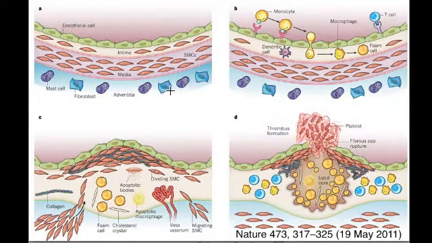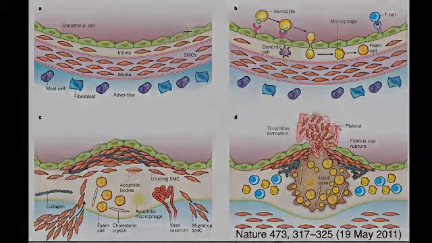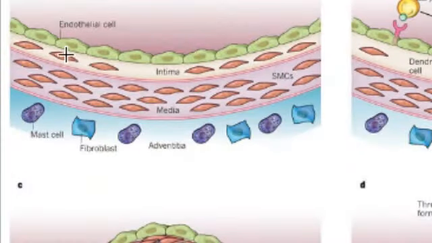Let's quickly review the stages of development of atherosclerosis. Before atherosclerosis develops, there's always injury to the inner lining of the arterial wall, the endothelium. This may be caused by smoking, high blood sugar, high blood lipids, aging, or hypertension.